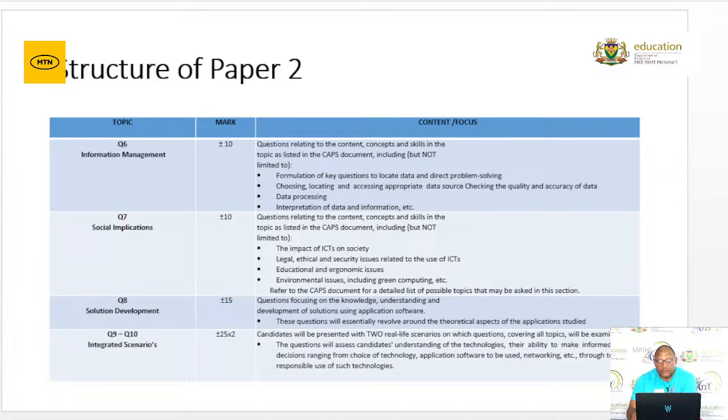Candidates will be presented with 2 real-life scenarios on which questions will be asked. That will cover all the topics and that will be examined. The questions will assess candidates' understanding of the technologies, their ability to make informed decisions ranging from choice of technology, application software to be used, networking, etc., through the responsible use of such technologies.